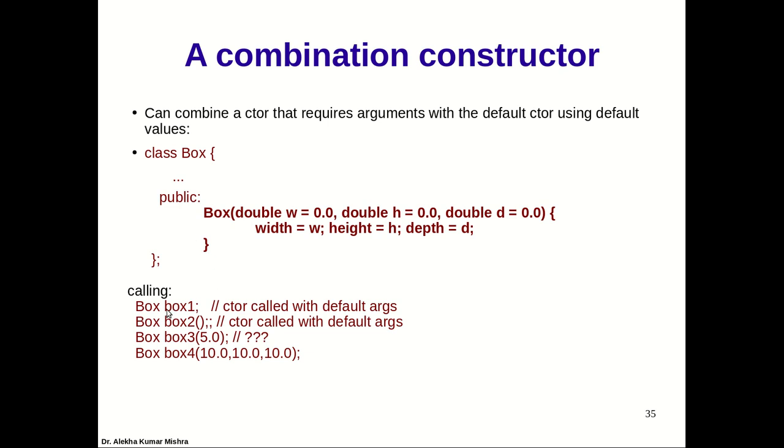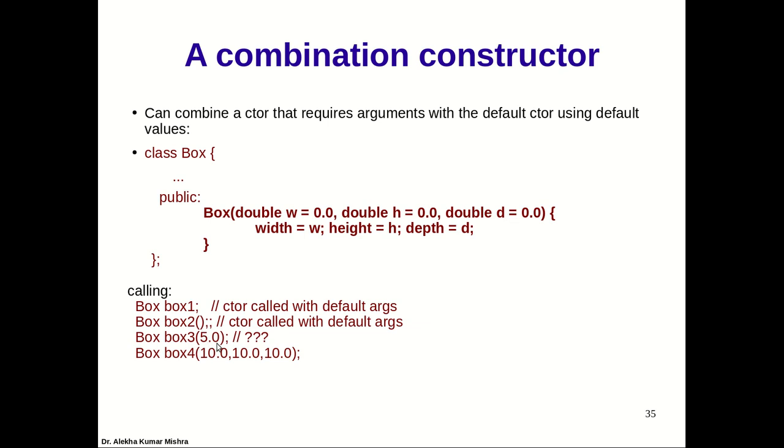First of all, I can define a default constructor. I can create an object with the default constructor like box1, where I'm not passing anything. The compiler will invoke this constructor automatically and initialize the values with 0 0 0. The second variation, box2, is an object with empty parenthesis. This is another variation of default constructor. I am not passing any argument, so it will again invoke this constructor automatically, and all the values will be zeros because no parameter is passed.